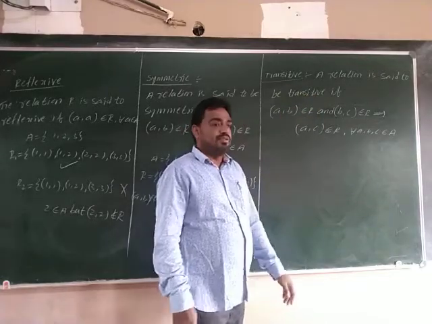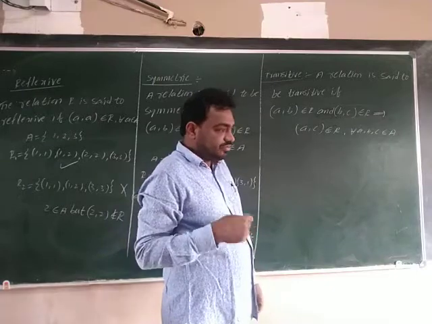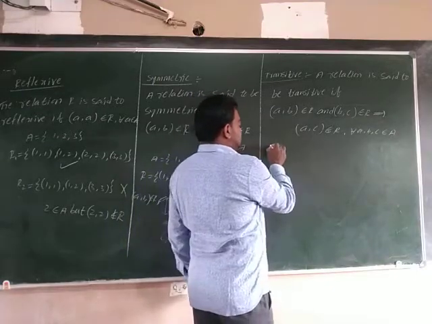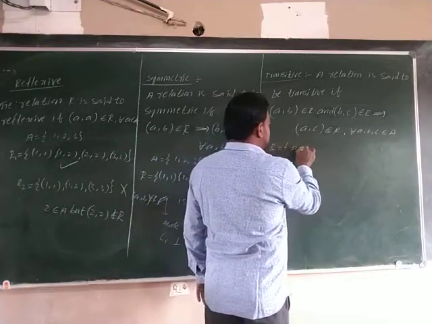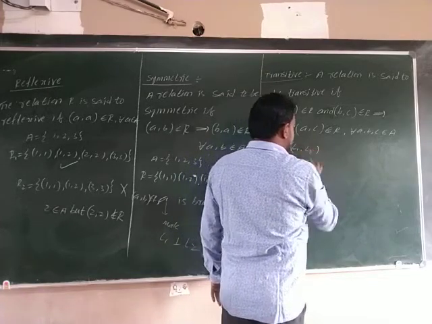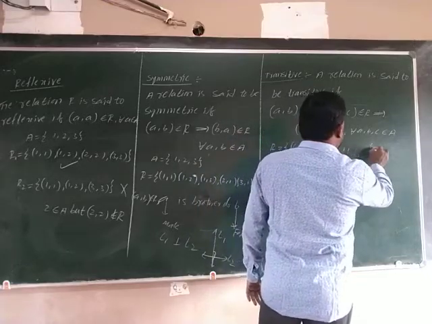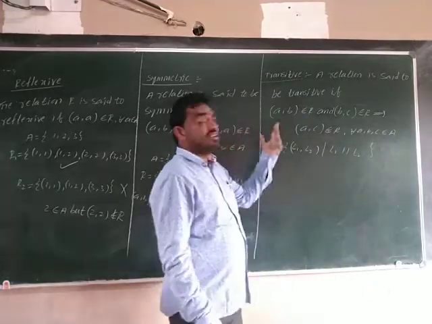You see one example. I'm defining it like this. You see, R is equal to the set of (L1, L2) such that L1 is parallel to L2. It is transitive.